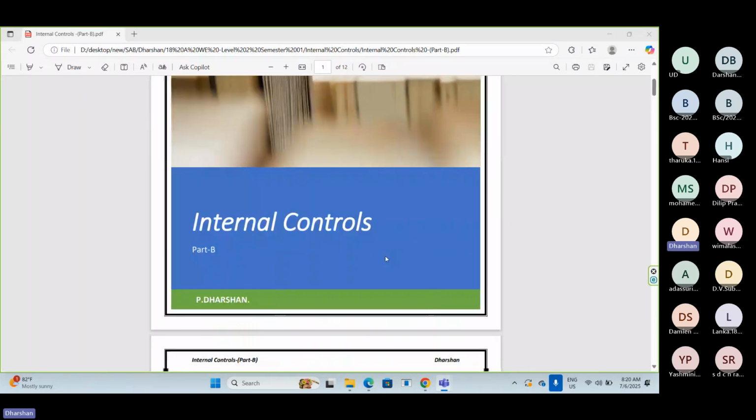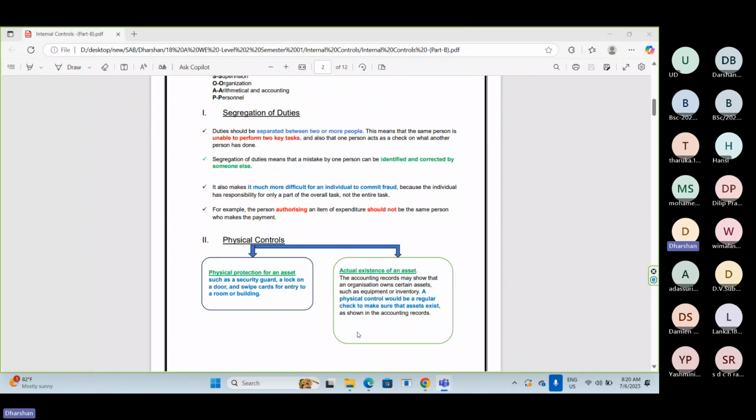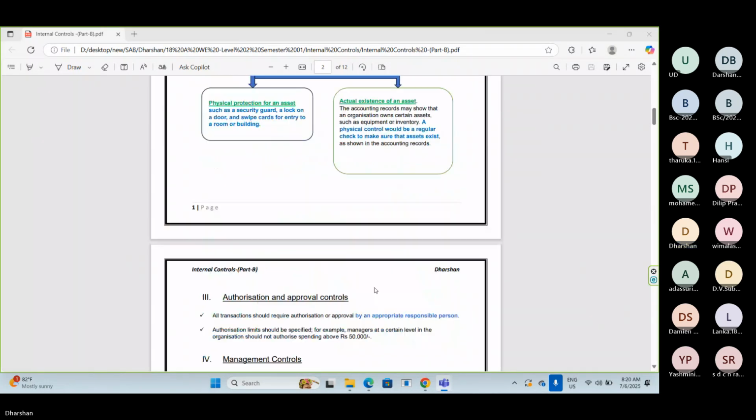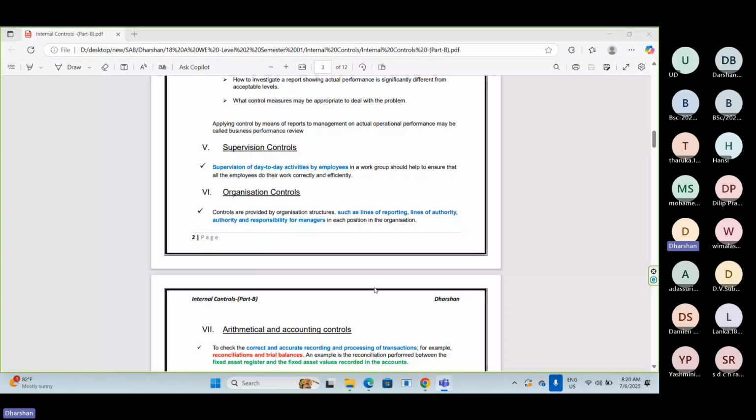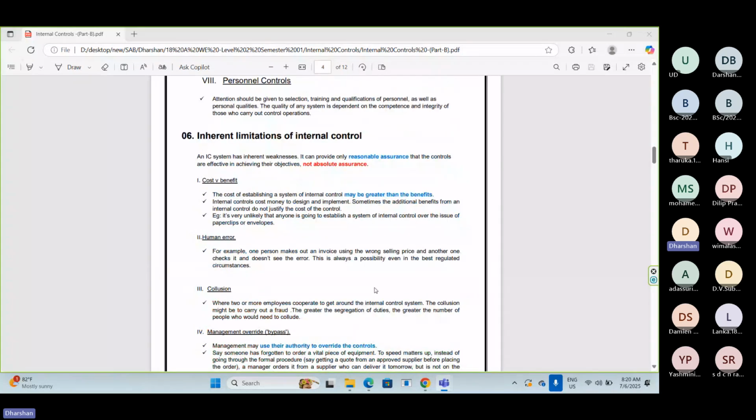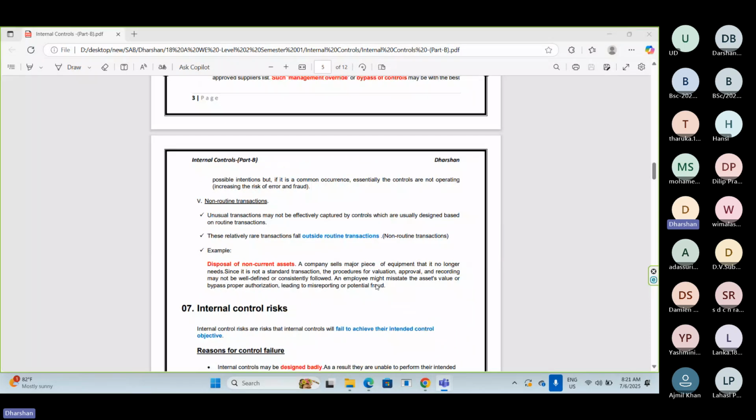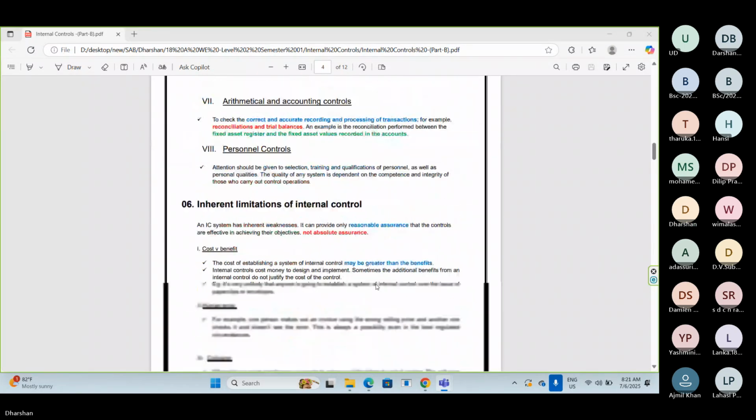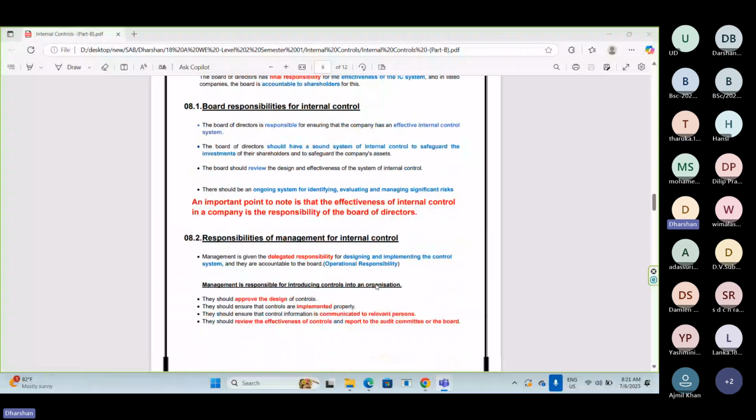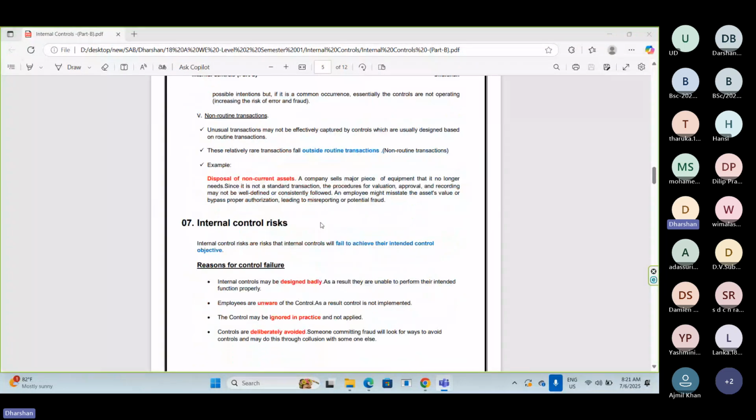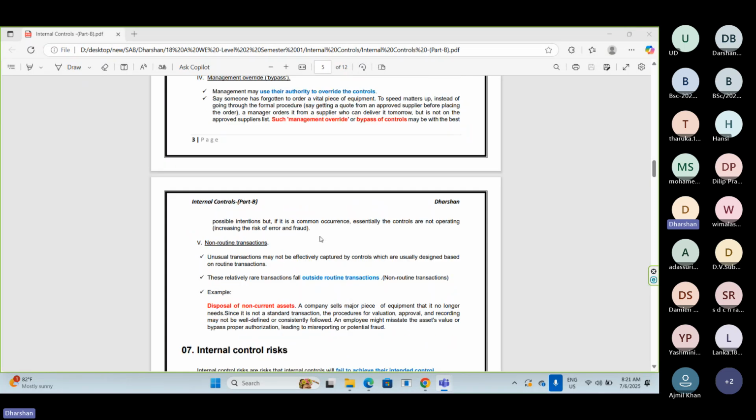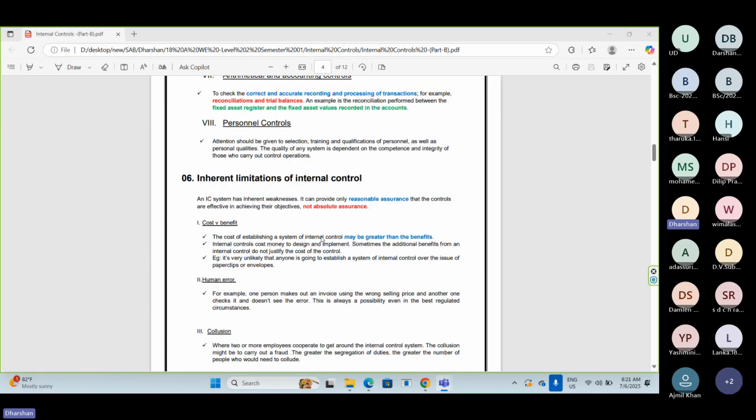Up to last class, we discussed up to general controls, general IT controls. So before continuing the balance part of internal control, I want to revise inherent limitation of internal control again. So with that, we will start today's session.